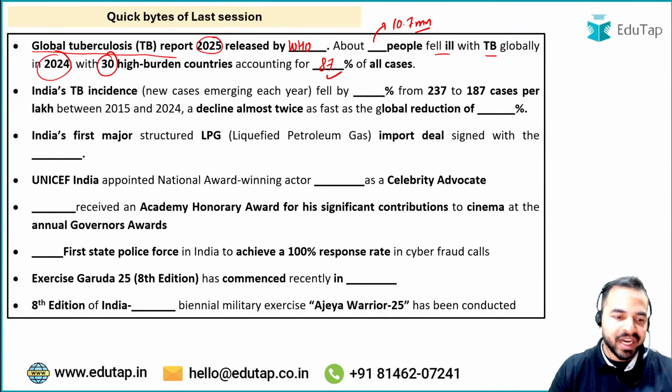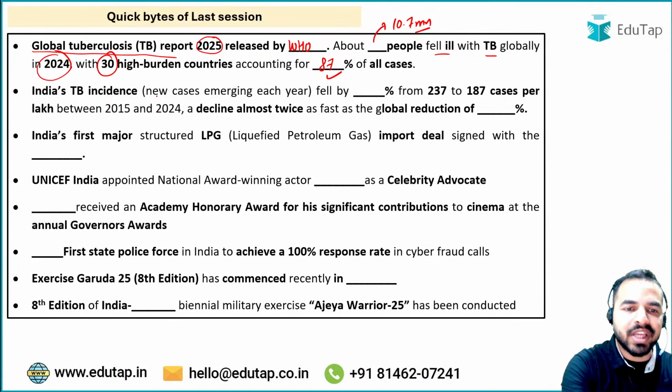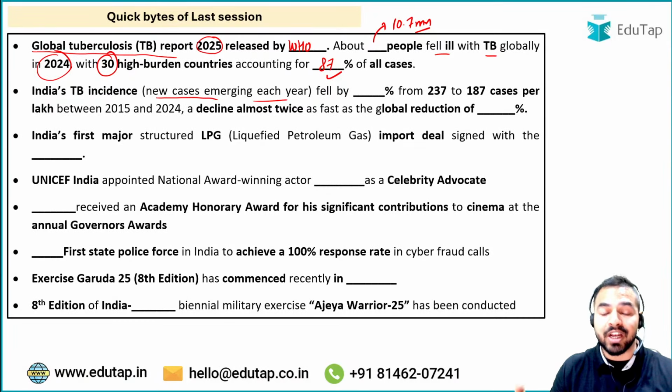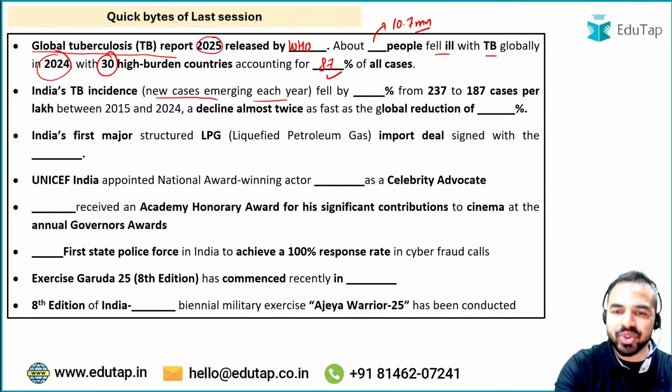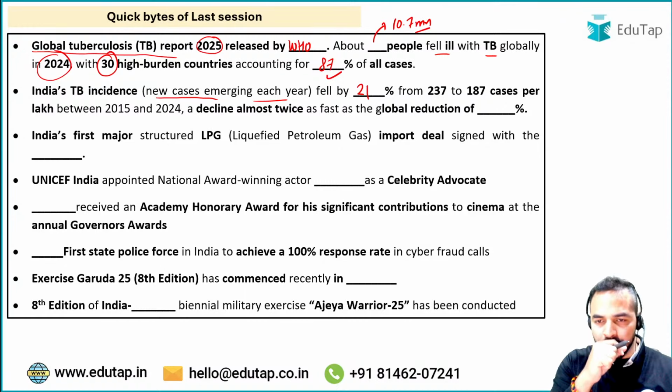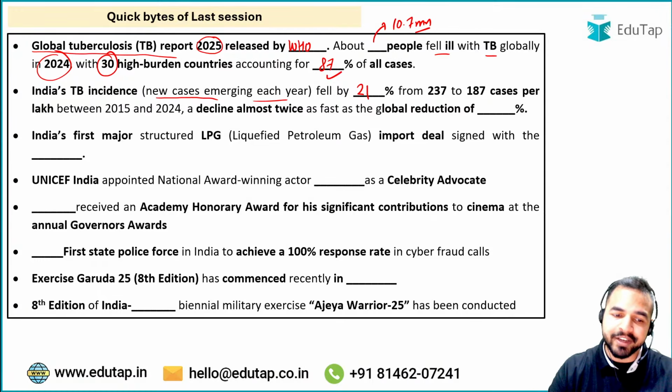Okay, moving ahead. India's TB incidence, that is the new cases emerging each year, fell by dash percent from 237 to 187 cases per lakh. What is the right answer? तो कितना परसेंट रिडक्शन हुआ दोस्तों? It is a 21% reduction, right? जबकि अगर हम ग्लोबल रिडक्शन की बात करें, तो globally what was the reduction in TB incidence? Globally, my dear friends, it is 12%. 12% is the right answer. बिल्कुल सही जवाब. आगे बढ़ेंगे अपने अगले आर्टिकल की तरफ.